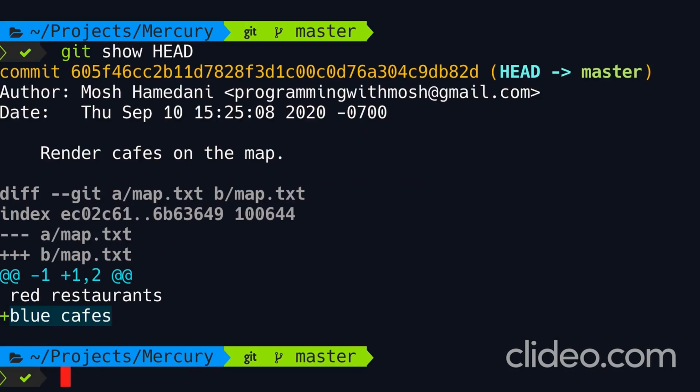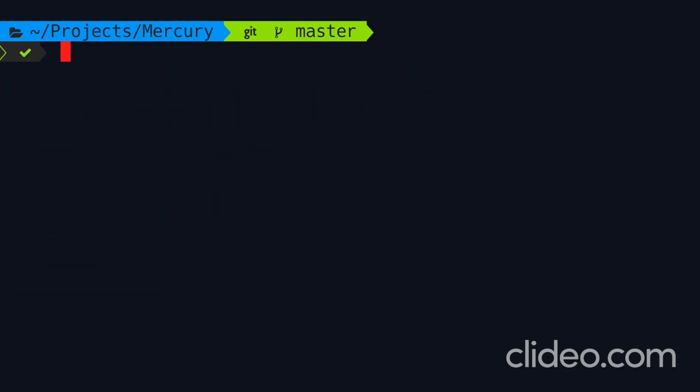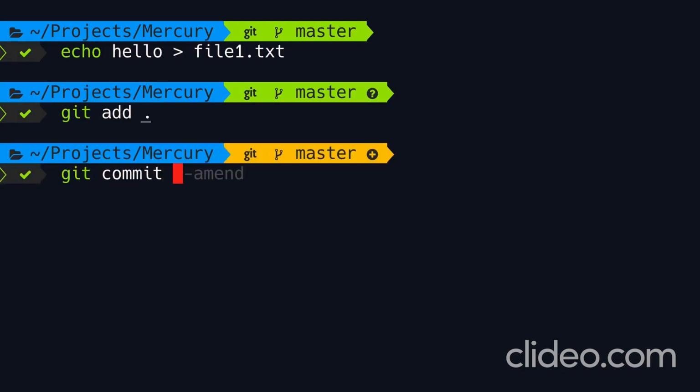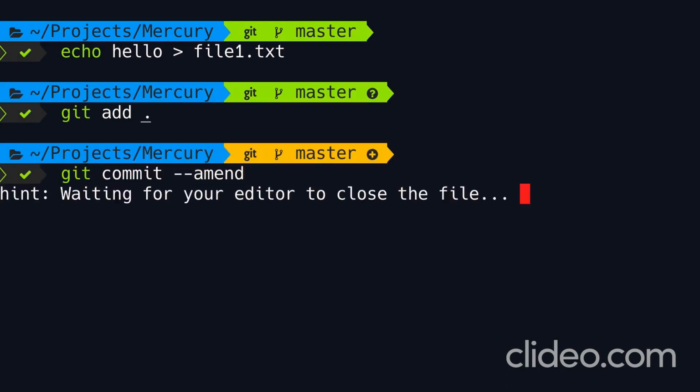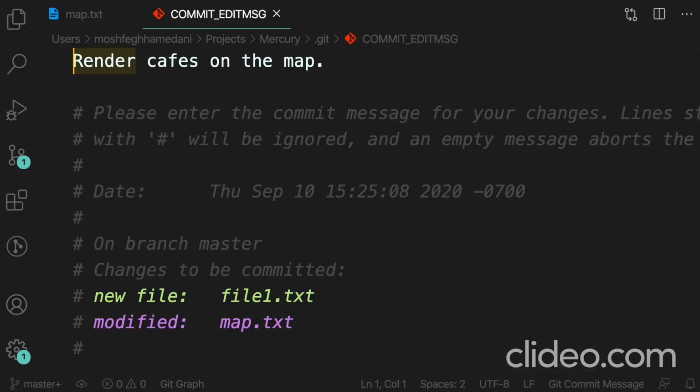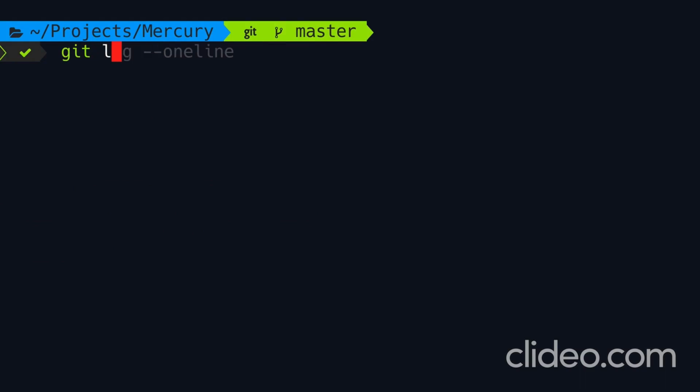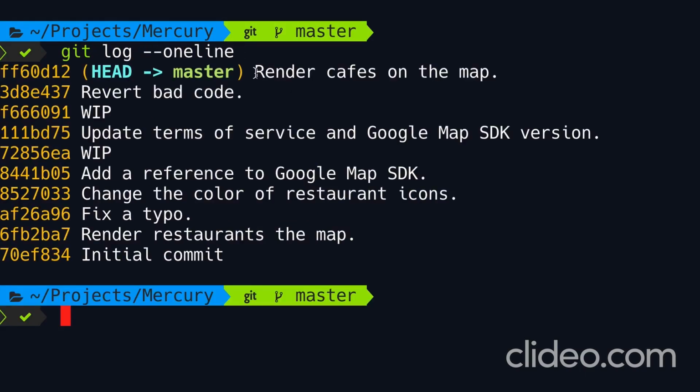Now, as another example, let's say we forgot to include a file in the last commit. How can we do that? The exact same way. So I'm going to echo hello to file1.txt. Now, let's stage the changes and amend the last commit. We're going to accept the same message. So let's move on. Now, let's look at the history one more time. Here's our last commit. We didn't add an additional commit.